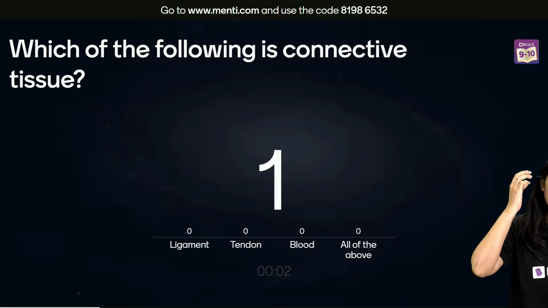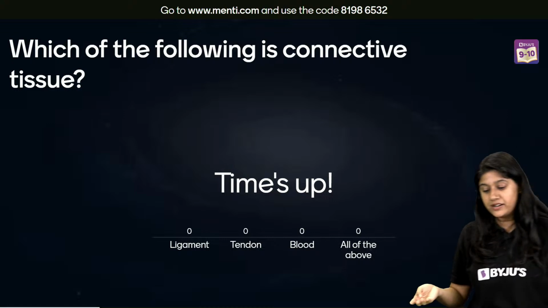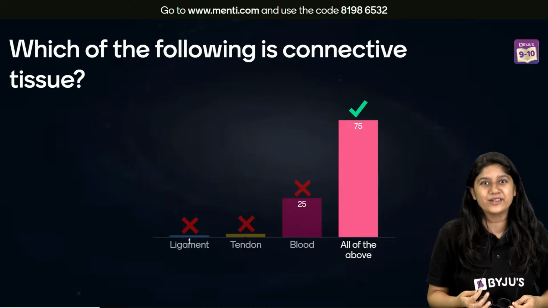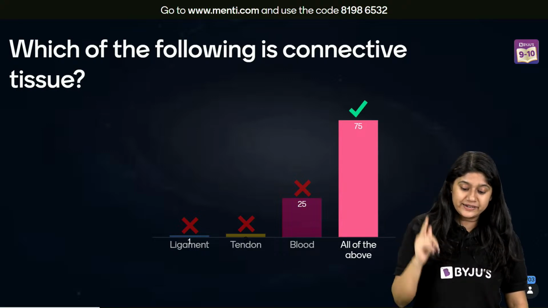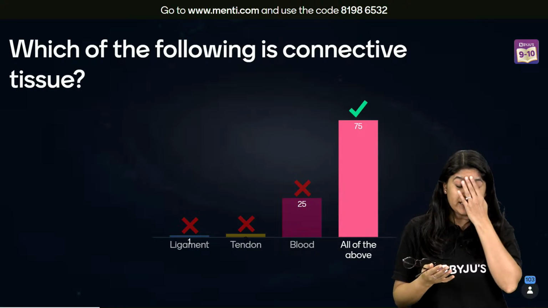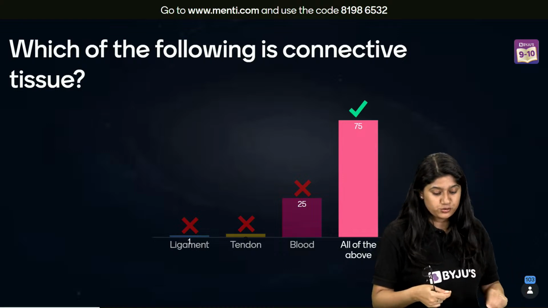Yes, everyone. Here the time is up and the correct answer is all of the above. Very good, everyone. I'm super proud of you. So, ligament, tendon, blood, all of these are connective tissue, right? All of these are the connective tissue.